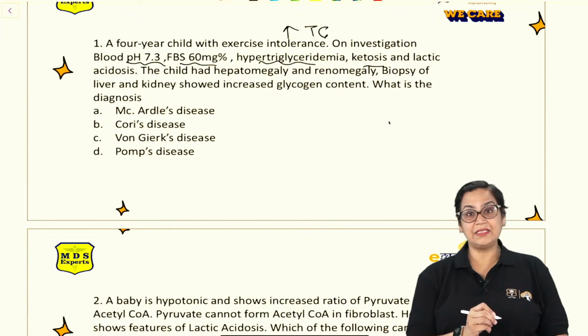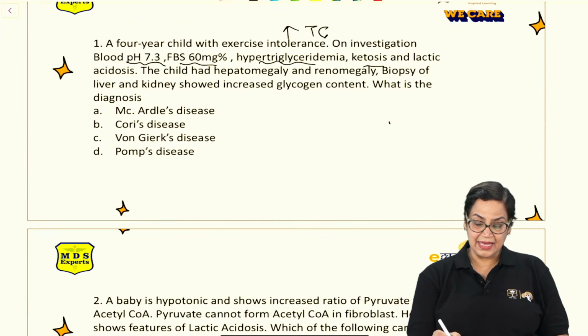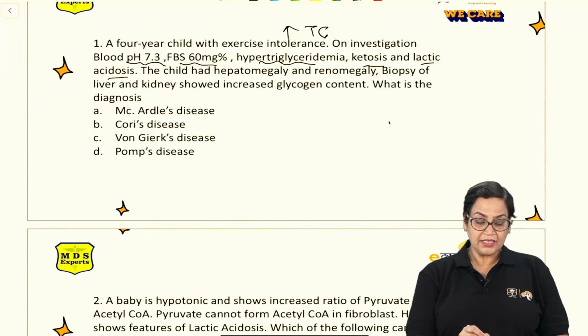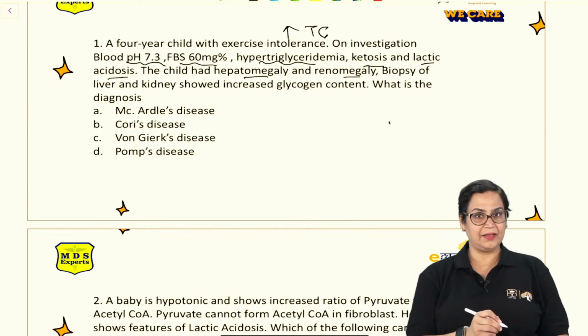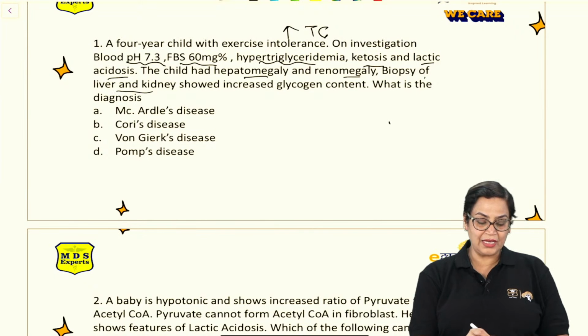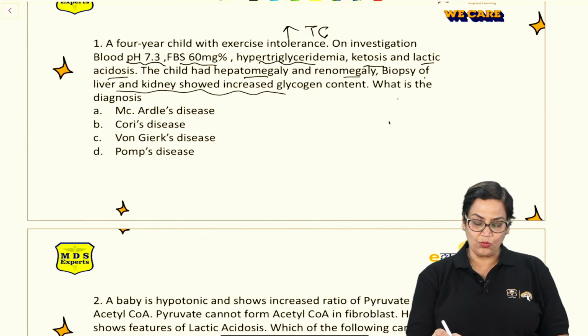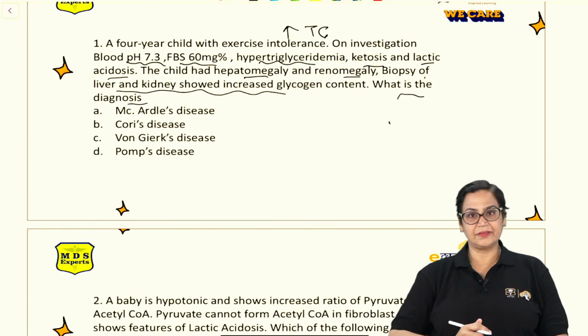Ketosis is there, means excess ketone bodies, and lactic acidosis. The child had hepatomegaly and renomegaly. Biopsy of the liver and kidney showed increased glycogen content. Now, what is the diagnosis?